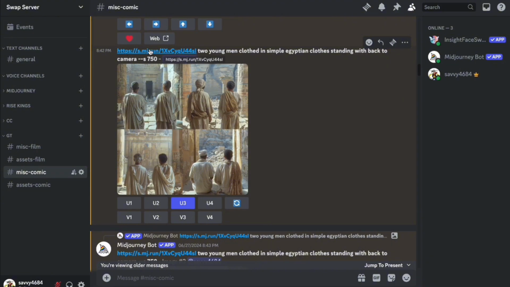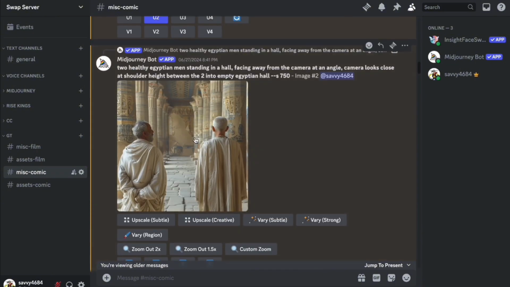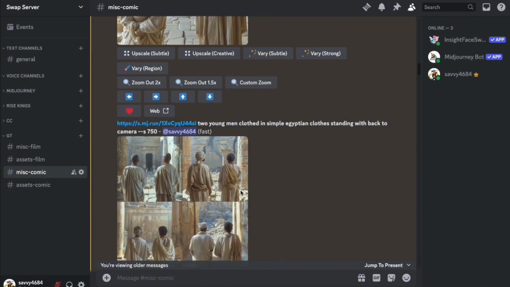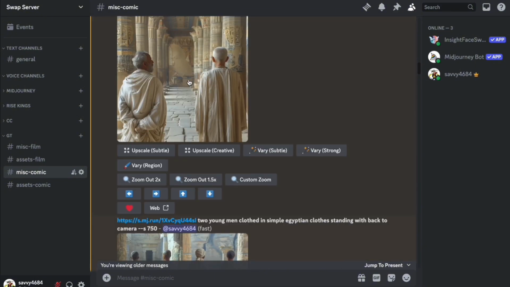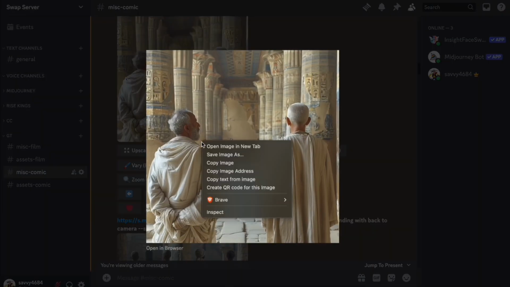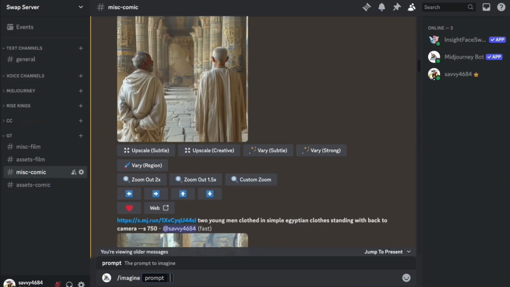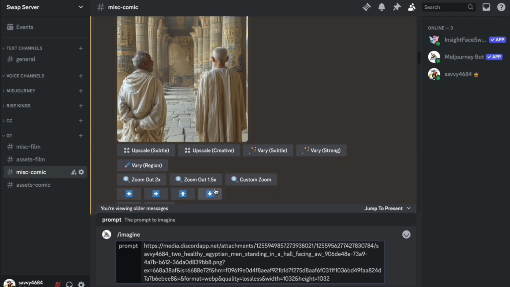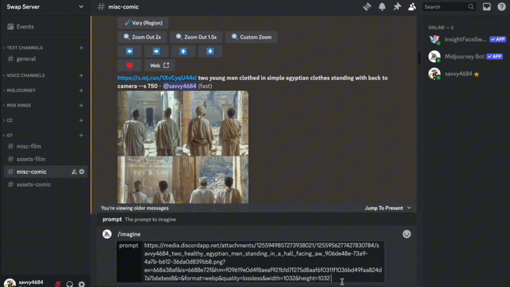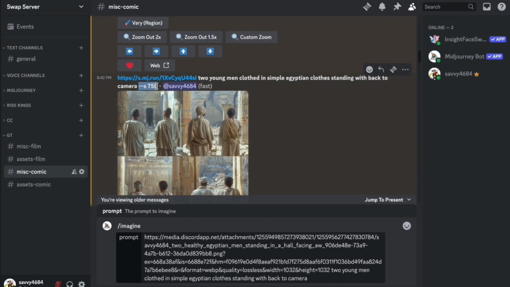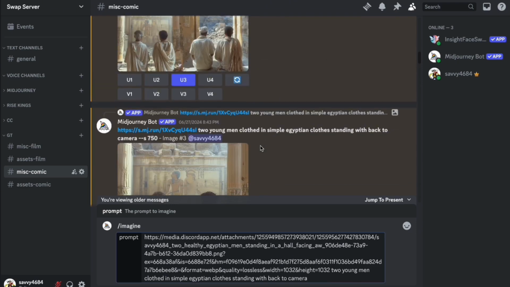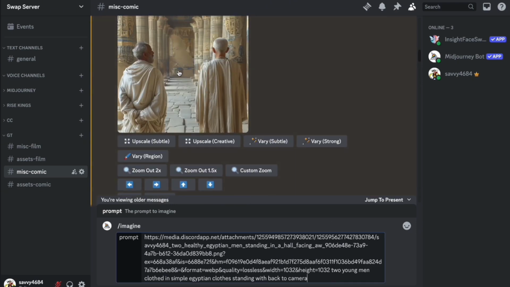And the blending method simply means that you take the link of a previous image and use that as a basis to reproduce your results. In order to get that, you click on that image, right click and press copy image address. Then as always press /imagine, input that link, and then take your prompt again right here. Don't worry about this S750. This is stylized from Midjourney itself, and it's always in there in the back, so you don't have to input that as well. Now you would press enter to get the results that I've gotten here based on this specific